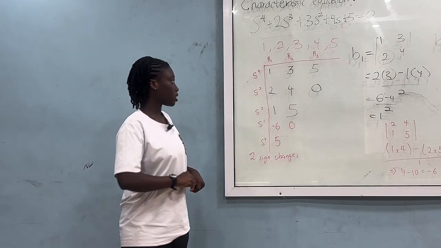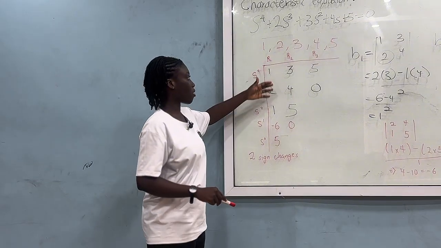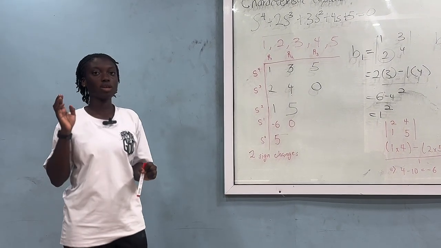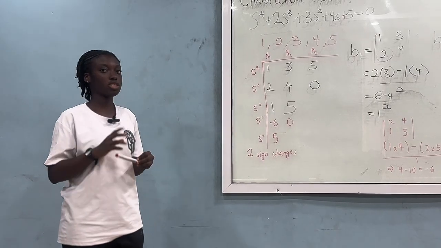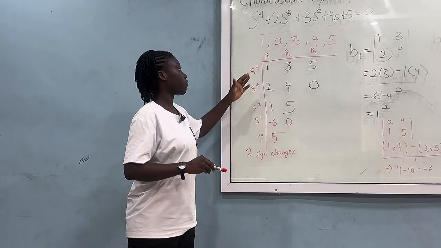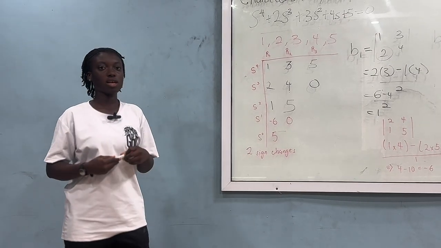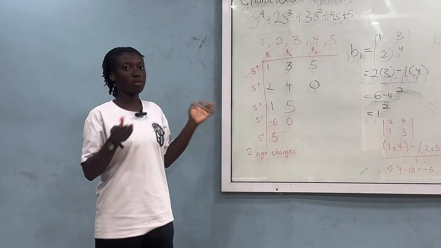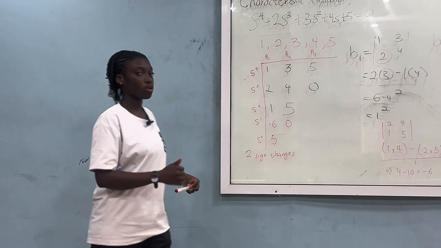But if we had, for example, a 0 in our R1 column, that tells us it's marginally stable, because there will be the possibility of one root being on our j omega axis. If there are no sign changes, then our system is stable because all the roots will be on the left hand side of our graph. So in this example, there are two sign changes, so the system is unstable.